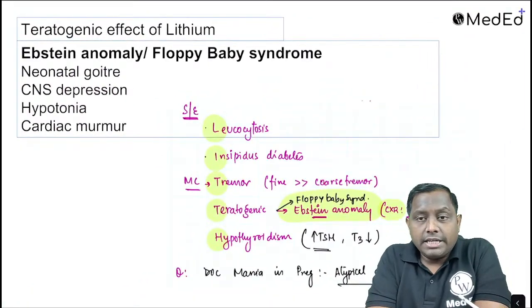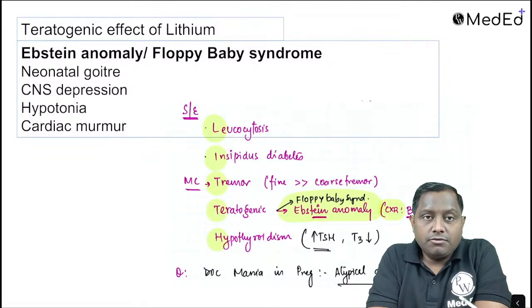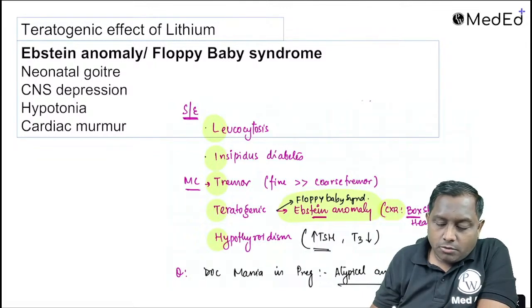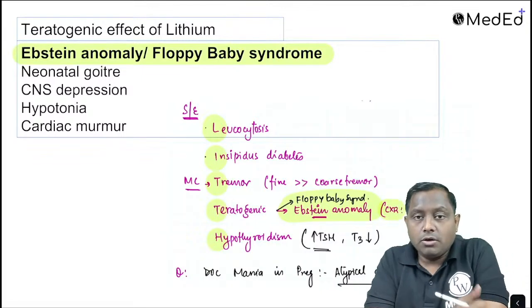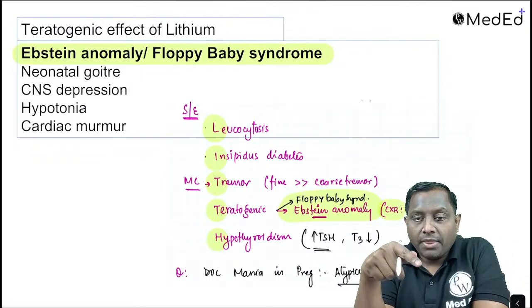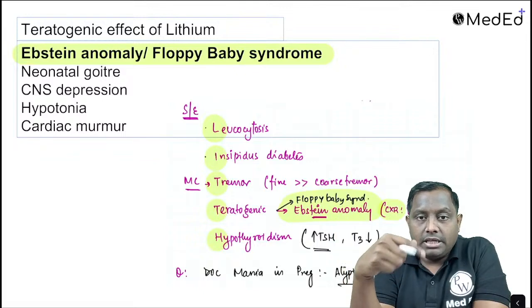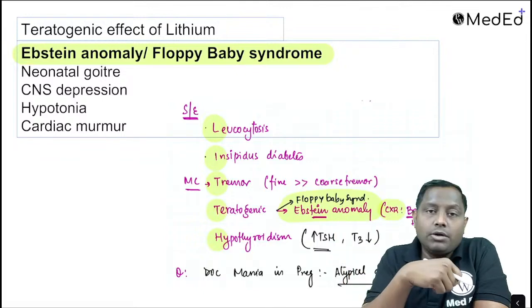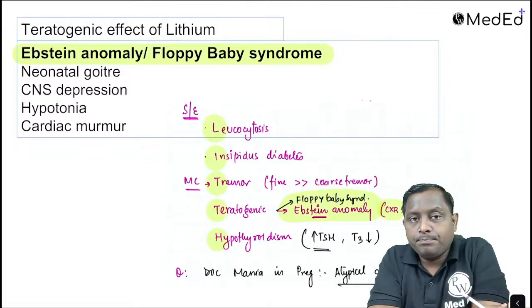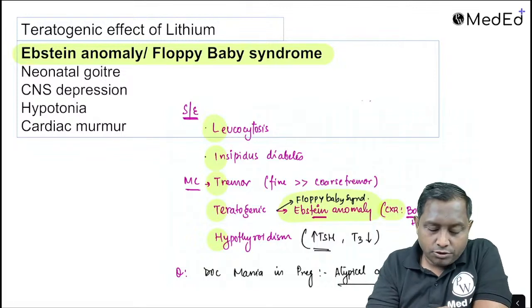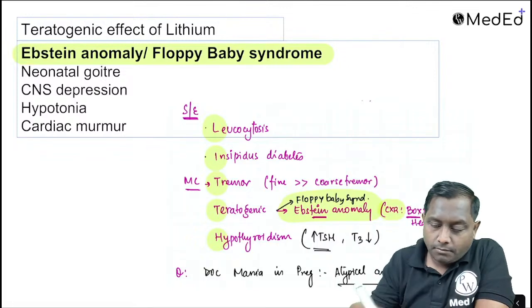So because they are associated with the teratogenic effect, remember they should be avoided in pregnancy, especially in the first trimester. Epstein anomaly or floppy baby syndrome में patient is going to present with the neonatal goiter because they are causing hypothyroidism. If they are causing hypothyroidism, they can even cause hypothyroidism in the neonate as well. They can cross the blood placental barrier, they can cause neonatal goiter, CNS depression, hypotonic and cardiac murmur because of this cardiac defect that they are going to actually cause. ठीक है.